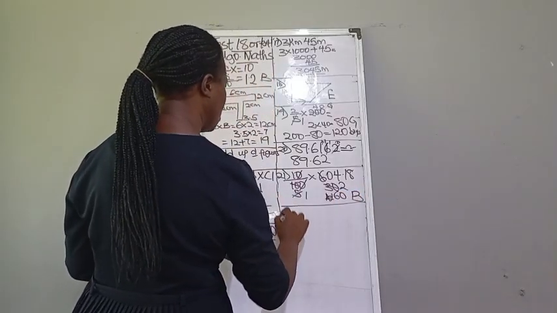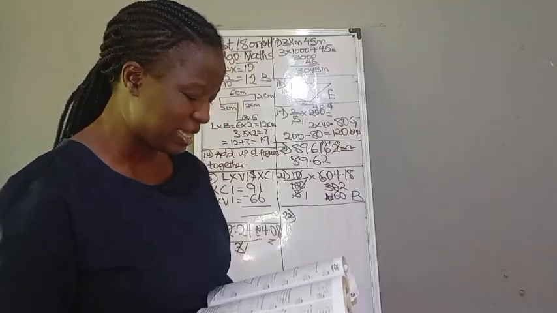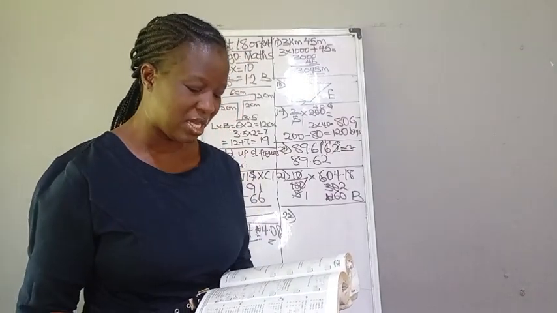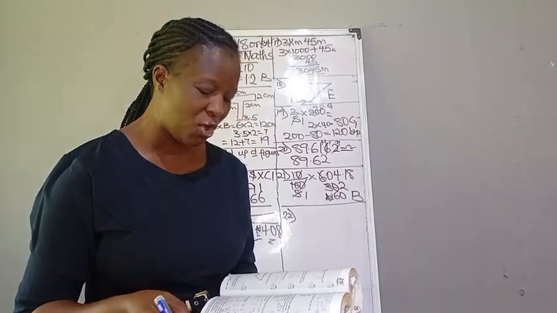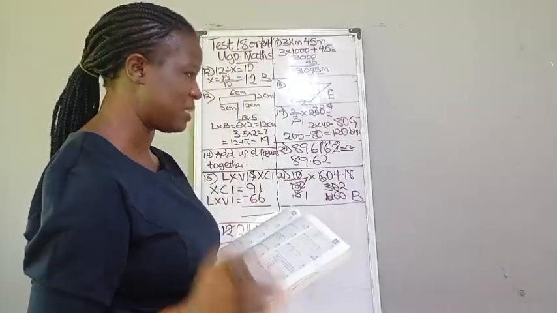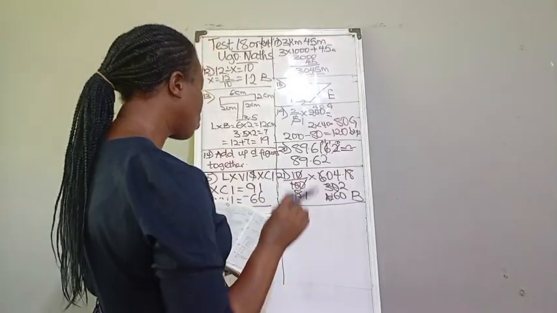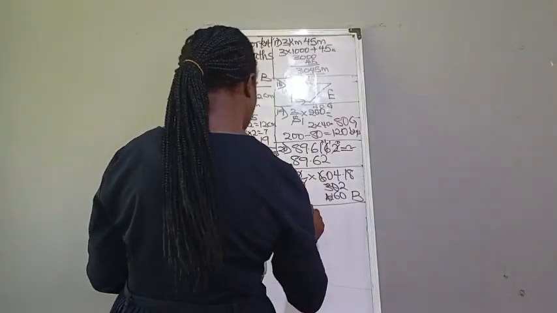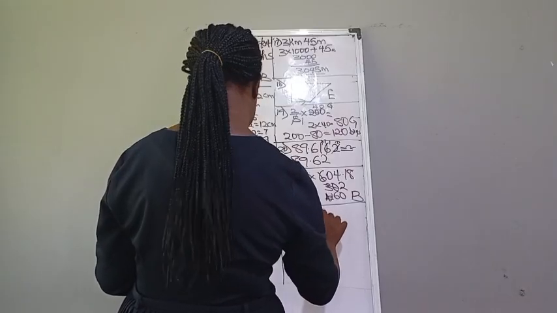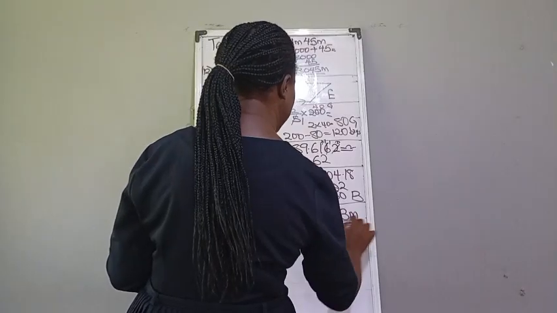Now to number 22 question, before cleaning the board again. Number 22 says a tank is 6 meter by 4 meter by 3 meter. Calculate 1/3 of its volume. What you will do here, you are multiplying length times breadth times height. Whatever answer you get, you divide it by 3 because we are told 1/3 of the tank. So that would be 6 meter multiplied by 4 meter multiplied by 3 meter. Then you divide it by 3.